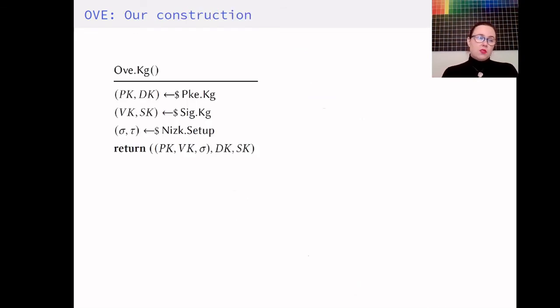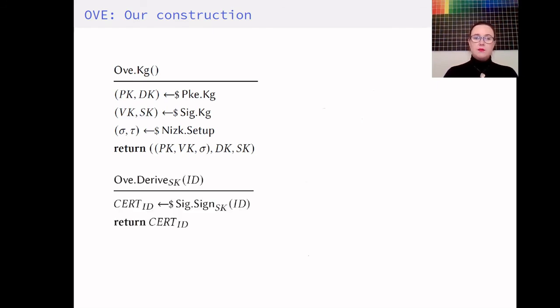Now we can move on to constructions that achieve this. And again, we're inspired by the B&W construction for group signatures. So the key generation is just a key generation of a public key encryption scheme, a signature scheme, and a NISC. The public key of the OVE is the public keys of the underlying schemes. The decryption key is the decryption key of the public key encryption scheme, and the issuing key is the signing key of the signature scheme. So here the derivation is just producing a certificate, a signature on a particular identity.